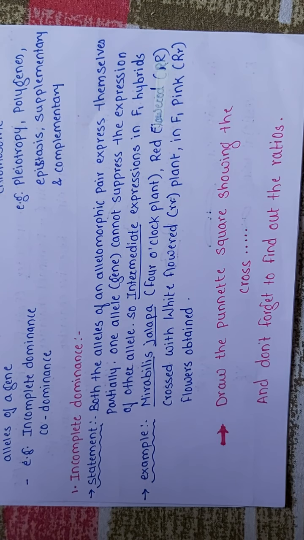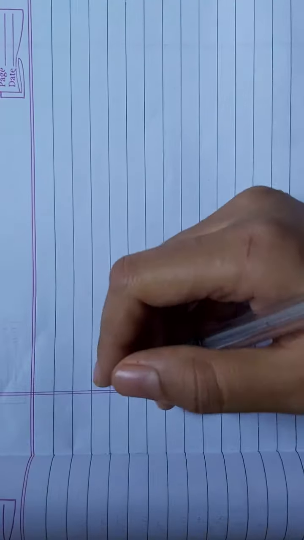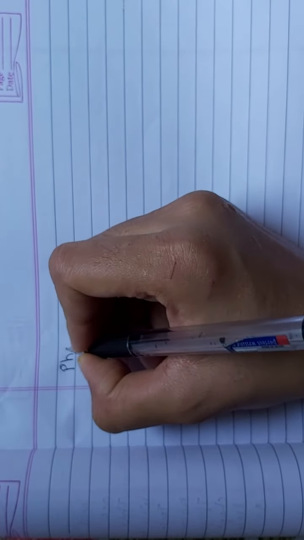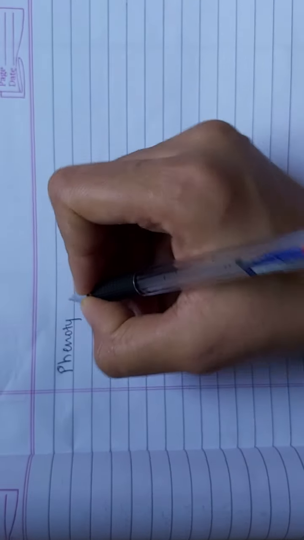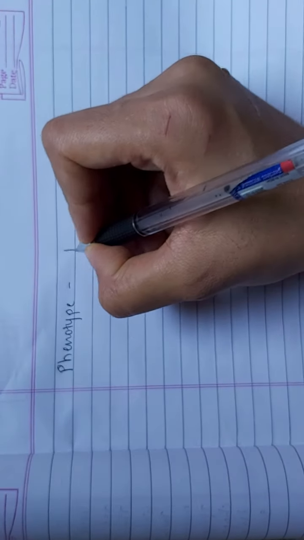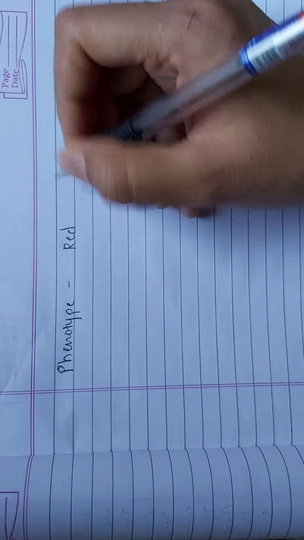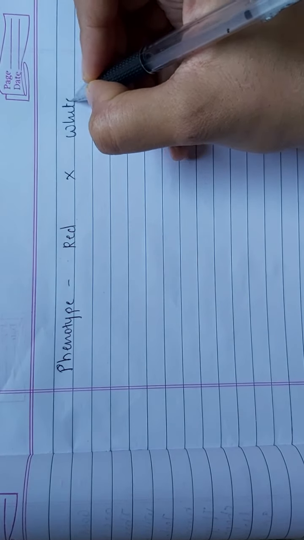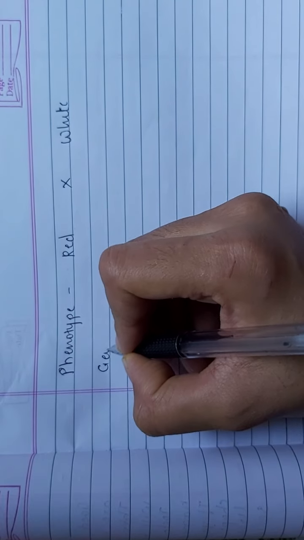What are the parents? First you have to do it, I am giving you the hint only. Phenotype is what? Red flower is crossing with white flower. What is the genotype?